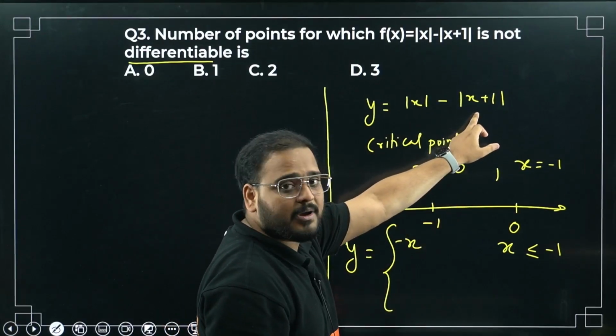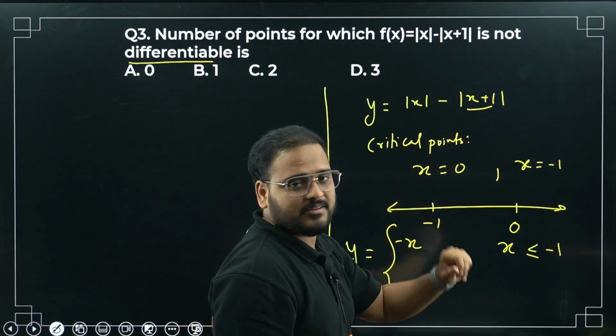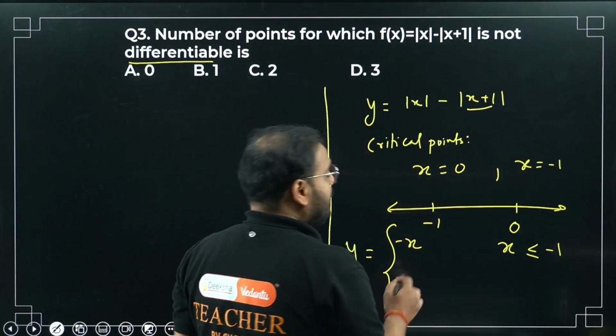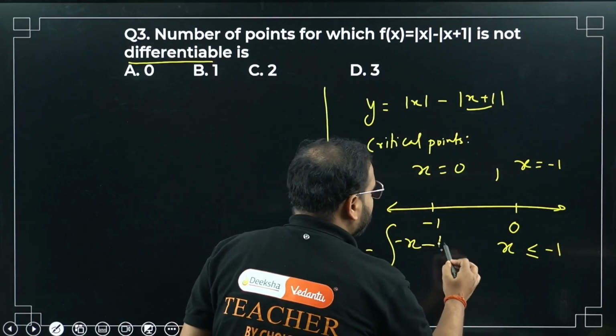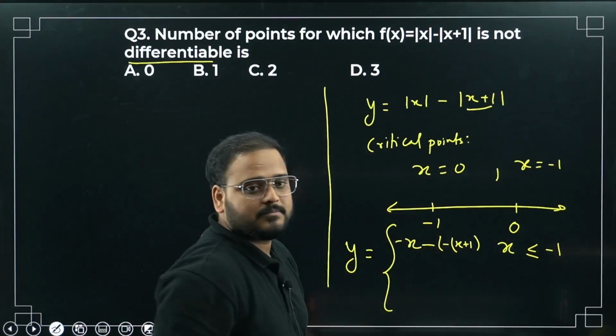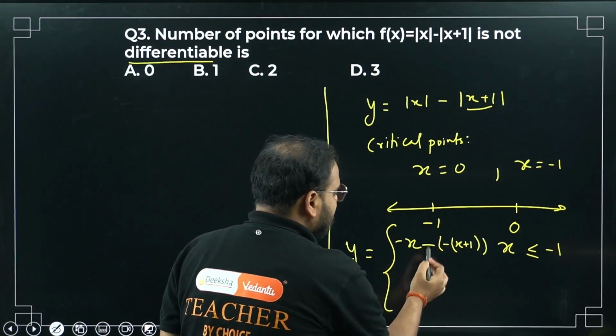Same way, this will also be negative. If I take minus 2, inside is negative: minus 2 plus 1 is negative. The mod has to open with a negative sign. So this minus is already there, and I have to write minus of x plus 1. This is mod opening with a minus sign, so this minus will be plus.